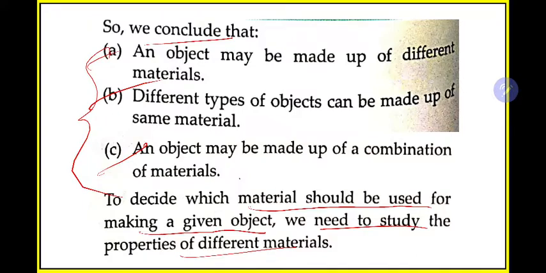You want to make, for example, what should we give as example? You want to make a shirt. To make a shirt, what do you need? You need strings, you need stitching machine, you need needle, you need cloth. Okay, for making shirt you don't need wood. For making chair you need wood, but for making a shirt you don't need wood.